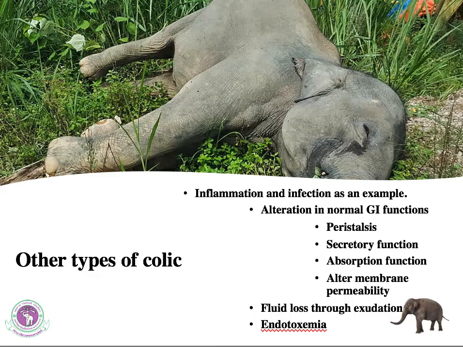So the other type of colic, I take as an example, is inflammation and infection. What happens following inflammation and infection is alteration in the movement, peristalsis, altered secretory function and absorption, and also a change in permeability of the intestinal wall. Inflammation can cause fluid loss through exudation, and the alteration in permeability will lead to excessive absorption of enterotoxins.